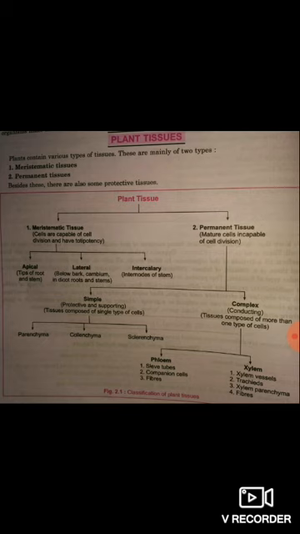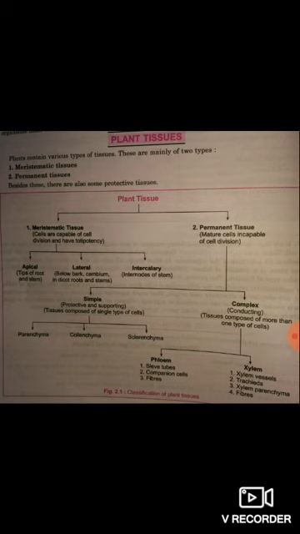Apical meristem is at the tips of root and stem, and is responsible for growth. Lateral meristem is below the bark, the cambium in dicot root and stem, and is also responsible for growth. Intercalary meristem is at the internodes of stems and is responsible for width.